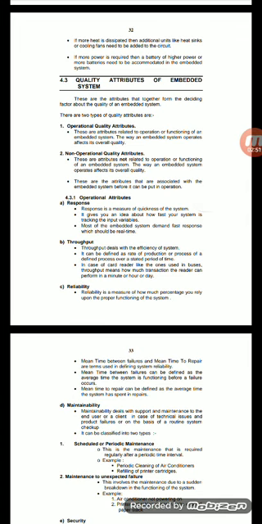First, operational attributes. Response is the measure of quickness of the system. It gives an idea about how fast your system is tracking input variables. Most embedded systems demand fast response, which should be real time. We already discussed some real time products. Real time product means we have to check each and everything: the manufactured product, how it is working, features, quality, cost. That is a real time product.